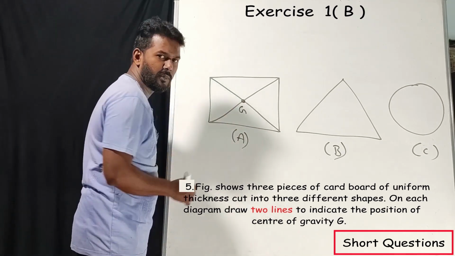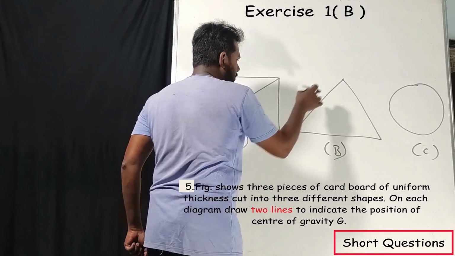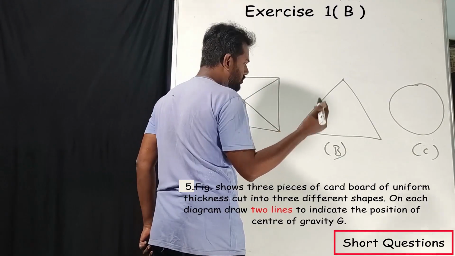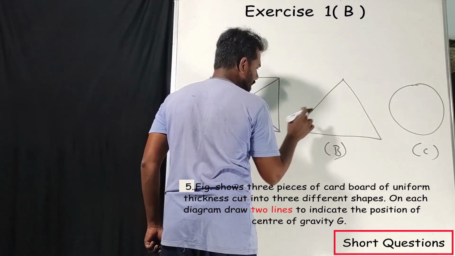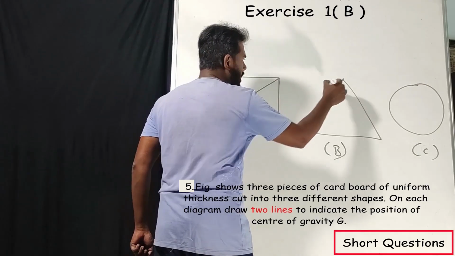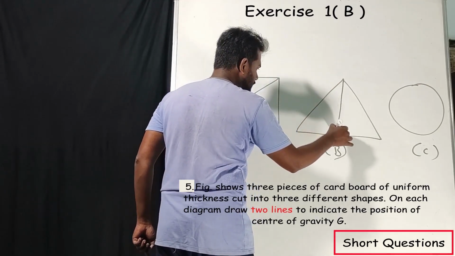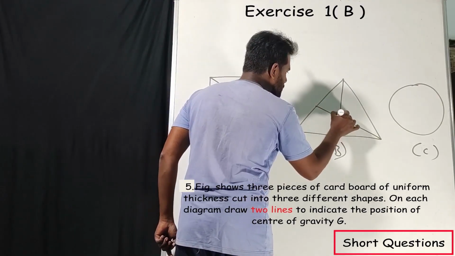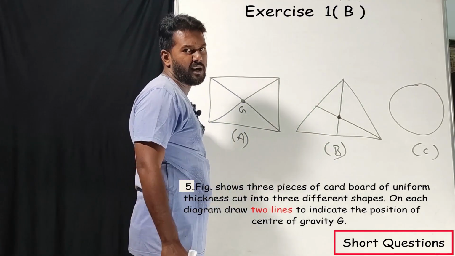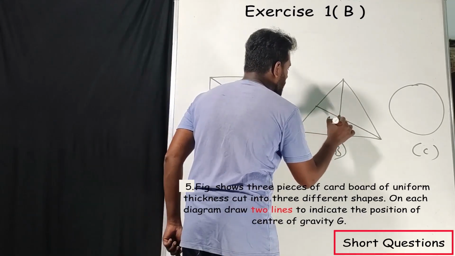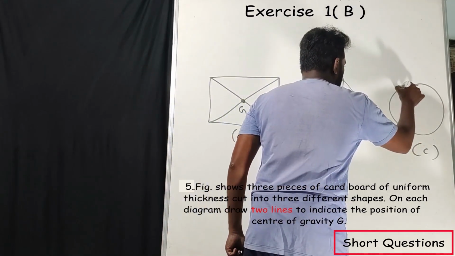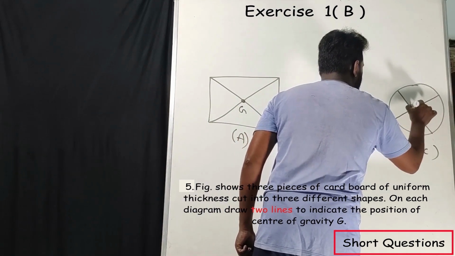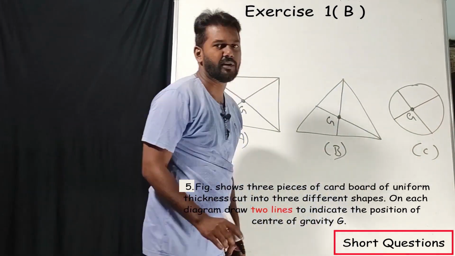So G. For the triangular lamina, how many vertex we have? Okay, we have 3 vertex. So you can take any 2. These 2 or these 2 or these 2. Okay, I'll take this one only. Only 2 lines you have to draw. So this is the center of gravity. Next, for the circle, see, from one end to one more end. So this will be the center of gravity.